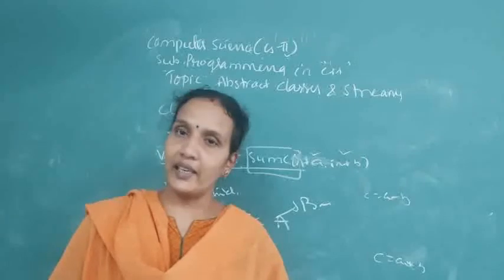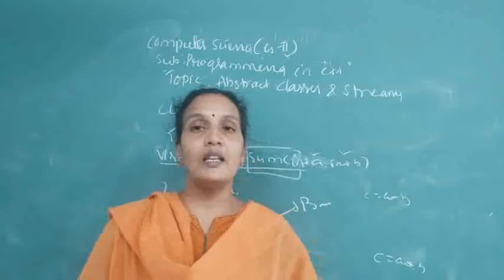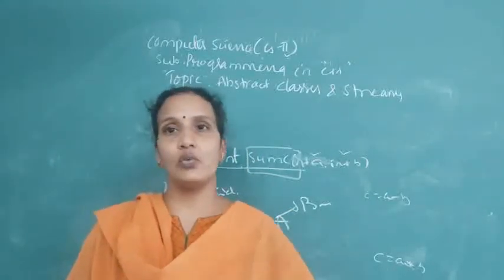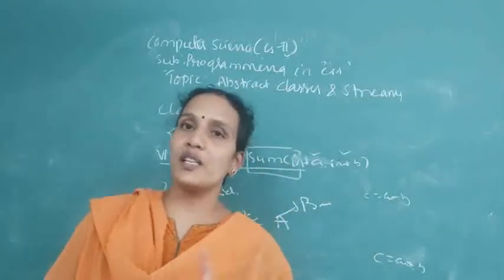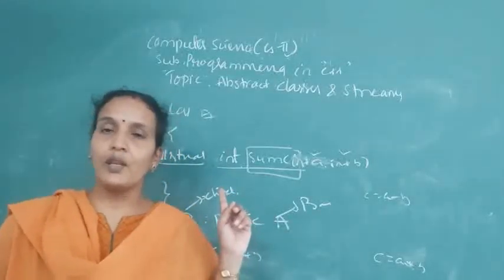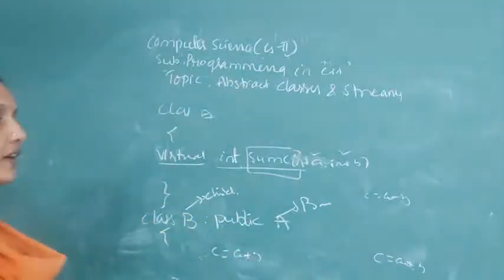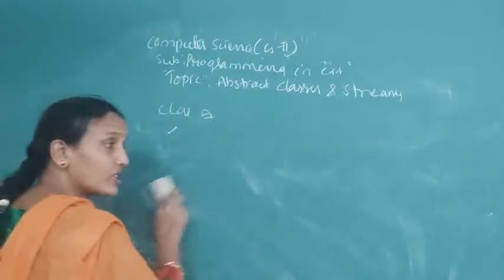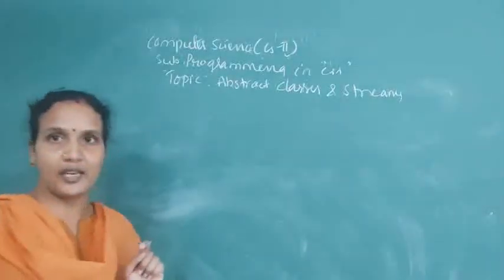If a function is declared as virtual in the abstract class, that function body should be provided by the child class only, and every class inheriting that class should provide a body to that function. Understood? So the child classes must provide the body to the virtual functions declared inside the abstract class. That means the mandated methods for child classes should be declared as virtual inside the abstract class.